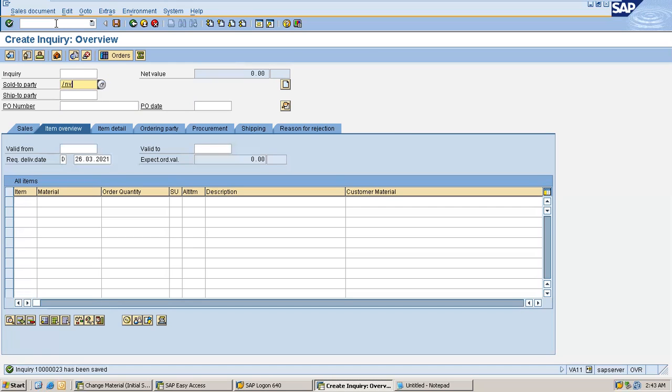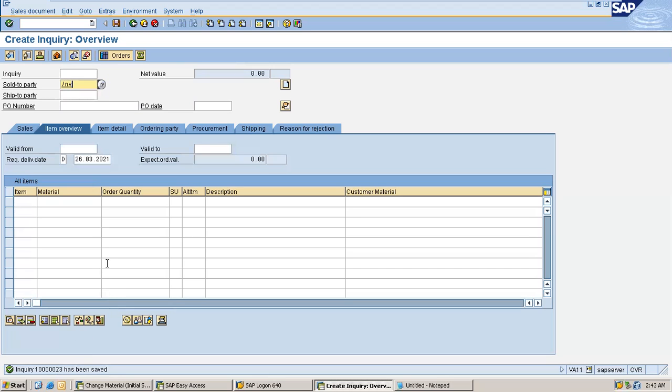You go to a transaction called VA22 and enter this inquiry number in VA22, then press enter. So the system checks in the database. The moment you press enter, the program which runs in the background takes this number and checks in the database. If this number is available in the database, then it populates an output to you. If not, it throws an error message saying that this number is not available in the database.